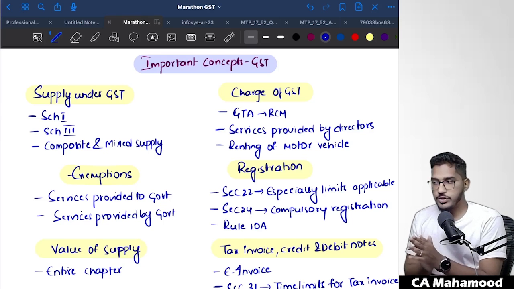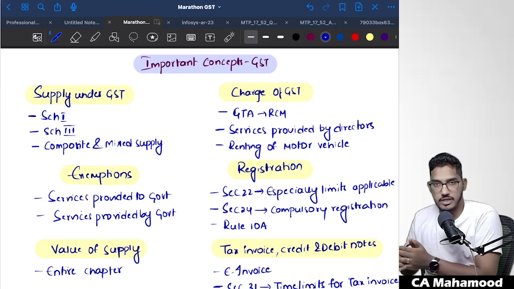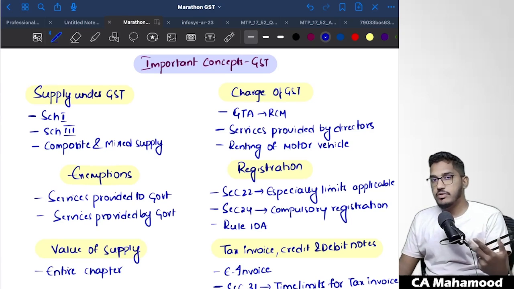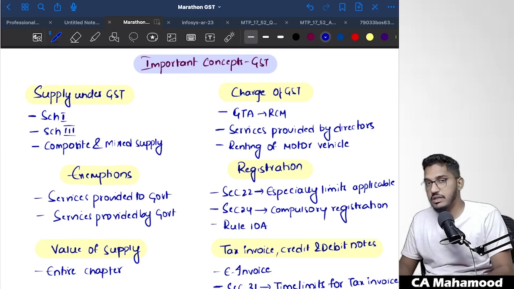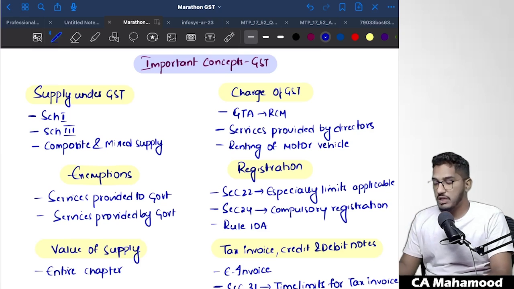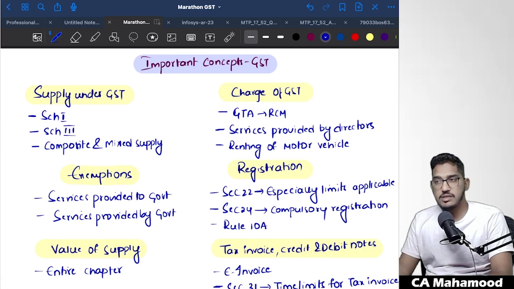Hello my dear students, hope you guys are all doing good. I hope that you guys are doing great in your examinations. So now you have successfully given your 2 exams. Now the next exam is going to be taxation, and for this taxation paper you are having plenty of time. If you could properly plan this time and have a proper approach for your preparation, trust me guys, you can score a very good amount of marks in the taxation paper. And taxation paper could be a savior when it comes to scoring the aggregate. So you have plenty of time, don't worry about it.